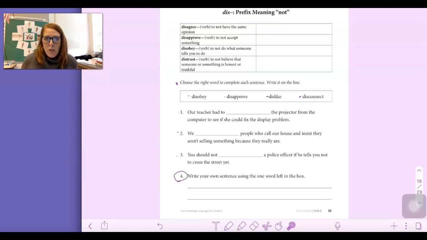Number 2, we blank people who call our house and insist they aren't selling something because they really are. We disobey, we disapprove, we dislike, we disconnect. Number 3, you should not blank a police officer if he tells you not to cross the street yet. You should not disobey, disapprove, dislike, or disconnect. And number 4, the word that's left, you're writing your own sentence. When you write your own sentence, make sure you have a capital at the beginning, ending punctuation, a subject, and a predicate, which means you have a noun and a verb in your sentence. You will submit 4.2 on Schoology.